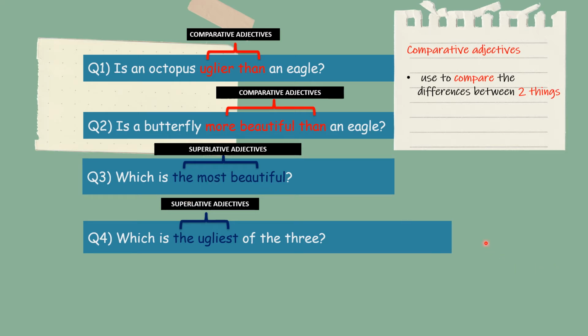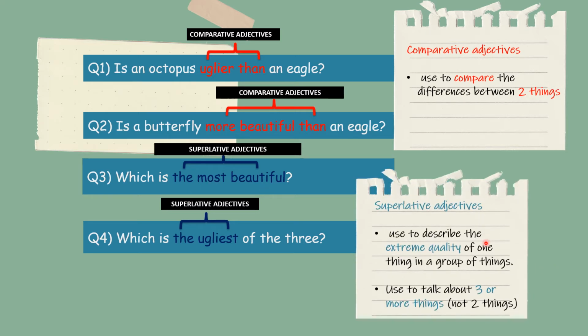So what is superlative adjectives? Superlative adjective used to describe the extreme quality of one thing in a group of things. So, describe the extreme quality yang bermaksud untuk membuat macam perbandingan yang paling ekstrim, maksudnya kualiti yang paling tertinggi sekali.